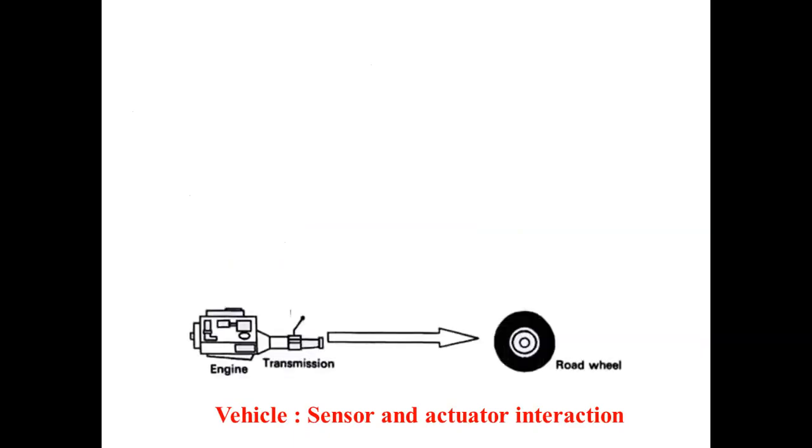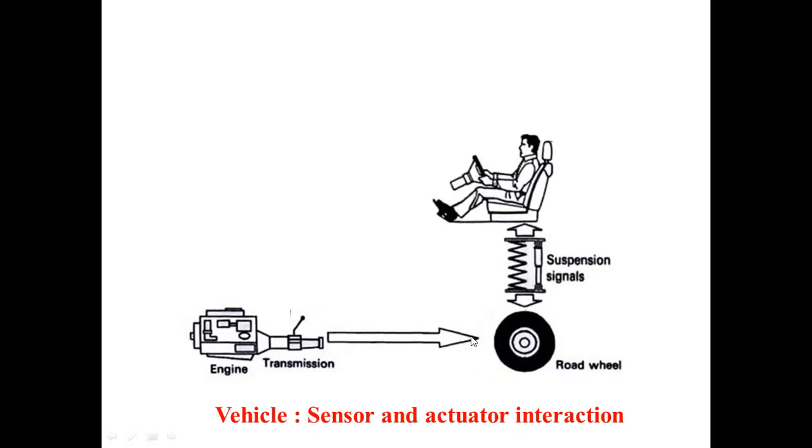Now let us see where the sensors and actuators are utilized in a vehicle. In the vehicle, this is the transmission system, wherein there is an engine and transmission, and with the help of the propeller shaft and other transmission units, we transfer the power developed in the engine through this transmission system to the road wheels. Over this chassis, we have the suspensions, and the driver has the steering.